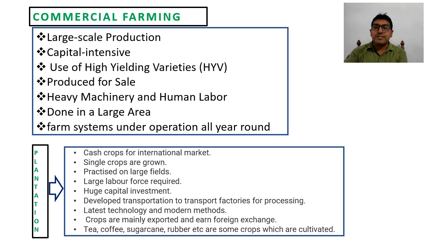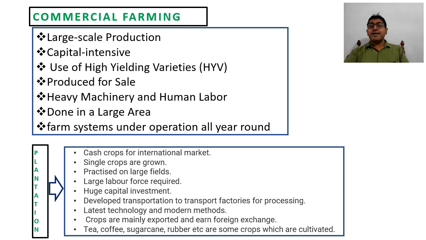In certain foreign countries, farmers just collect a sample of the soil and send it to soil laboratories, and then the scientists of the soil laboratories suggest what crops, what variety of seeds to grow, and which fertilizers and which pesticides to use. Most of the work, agriculture, is totally computerized in such areas.